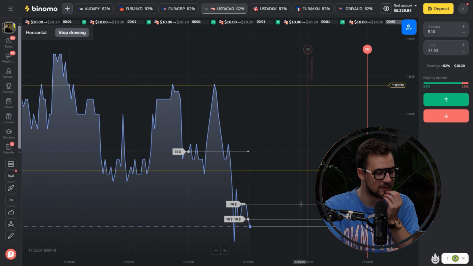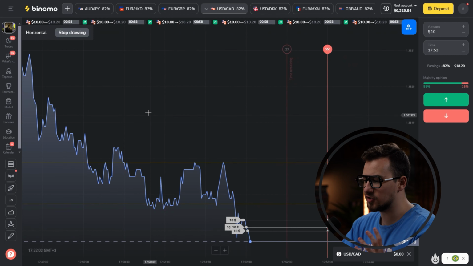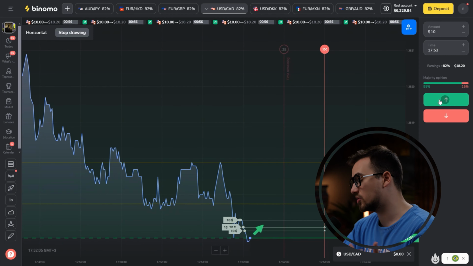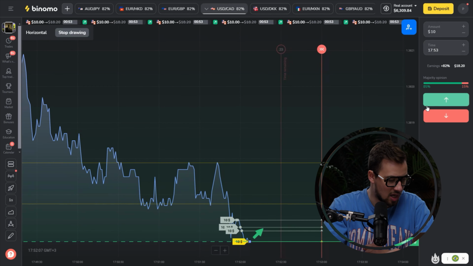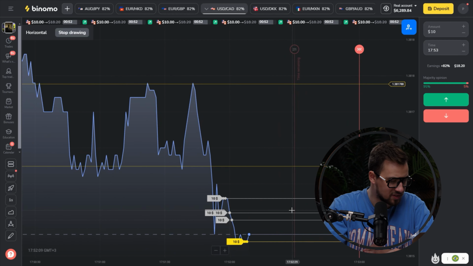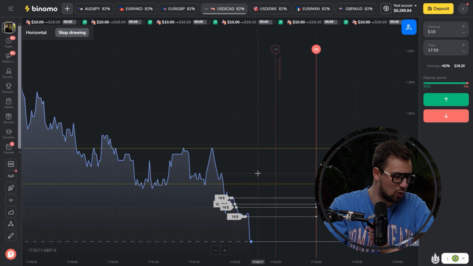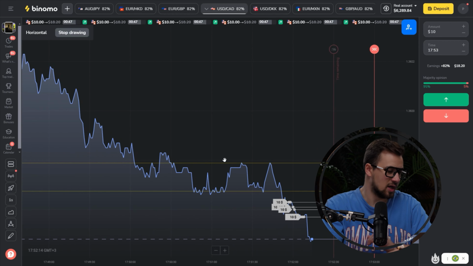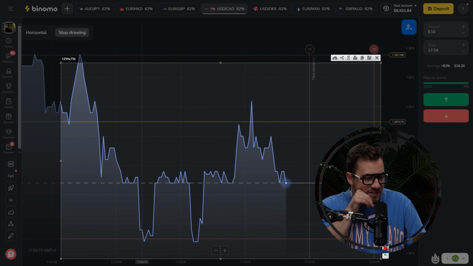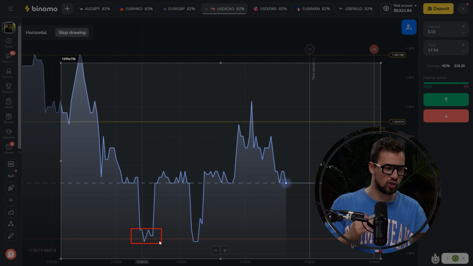Here I'm sure there will be a reversal. Just a lot of volatility on the asset. Waiting for the result. This is an awesome signal, guys. This is a good reversal from the support level which we have identified with you. Look carefully at these fluctuations and understand at what points you should open positions.